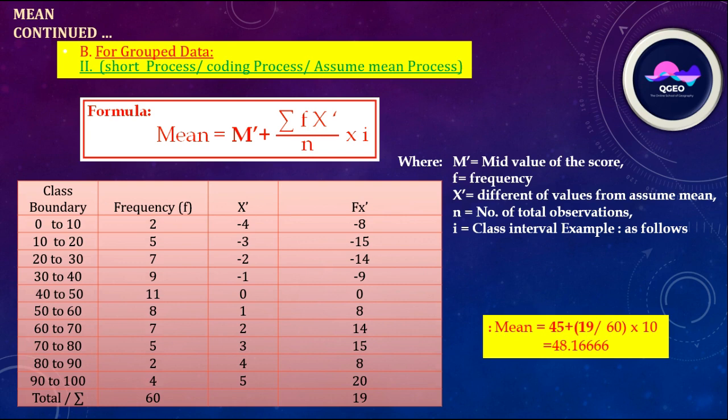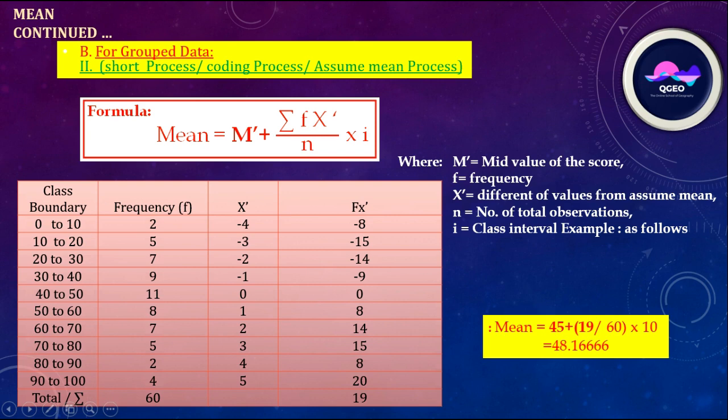So the value of mean is equal to 45, that is the assumed mean, as we consider the 0 in the 40 to 50 class boundary. Here the mid value is 45. Frequency in this class is 11, and we consider here 0, and in the upper side -1, -2, -3, -4, and in the lower side +1, +2, +3, +4, +5.